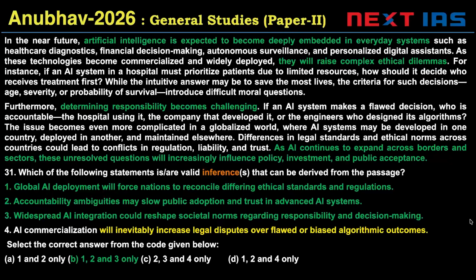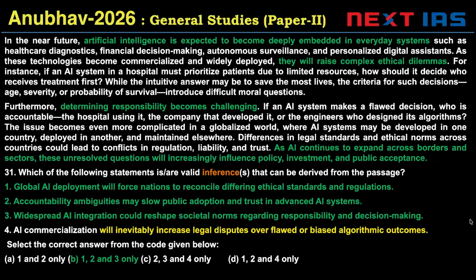question 31. AI is expected to become deeply embedded in everyday systems. There will be complex ethical dilemmas about this. UPSC has asked this in the past. It was asked as an autopilot or automatic driving car question by UPSC. Here it's asked in a broader way: if it's used in hospitals, if it's used elsewhere, what could happen?